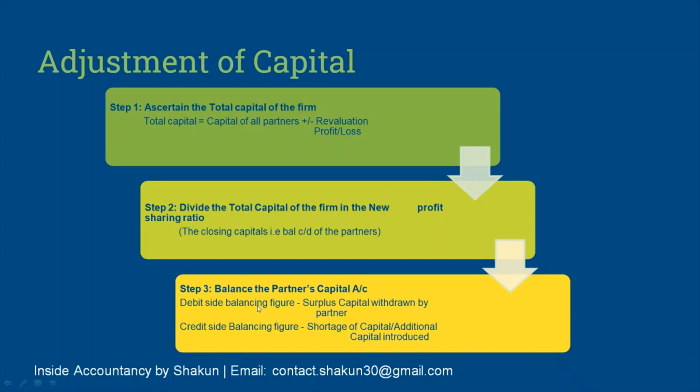So, if the balancing figure comes on the debit side, that means the capital is withdrawn by the partner. He has more capital and the excess capital is withdrawn. But if the balancing figure comes on the credit side, it is shortage of capital or additional capital which must be introduced by the partner.